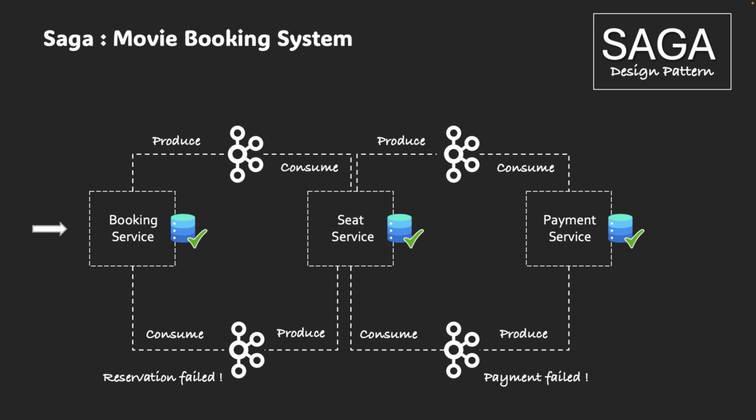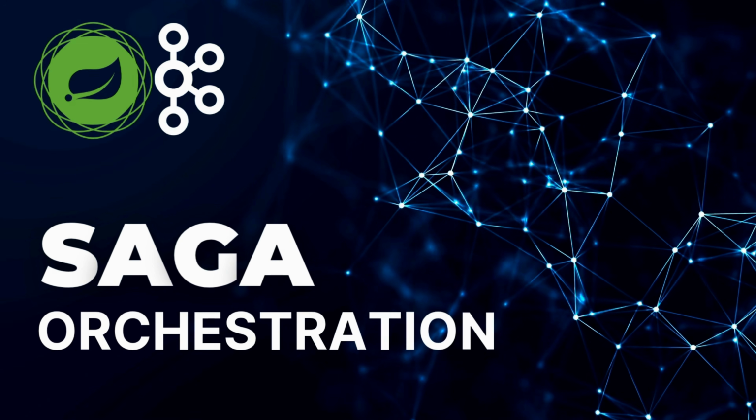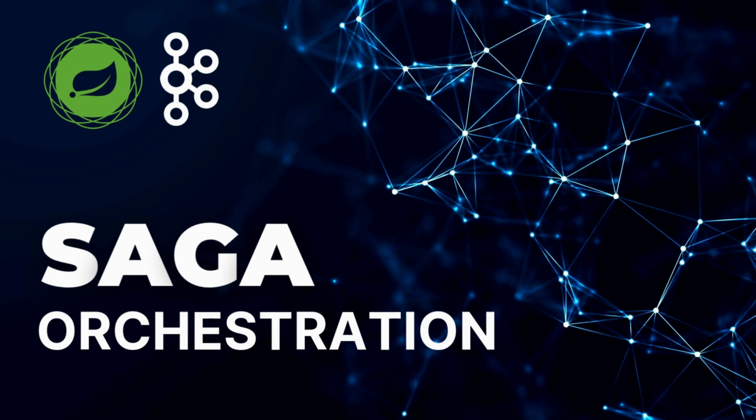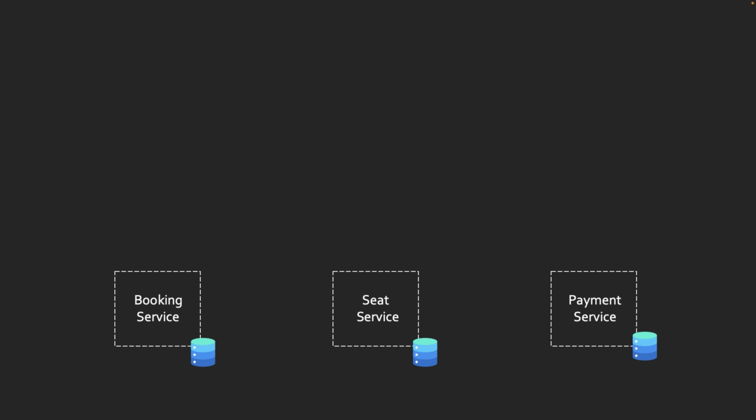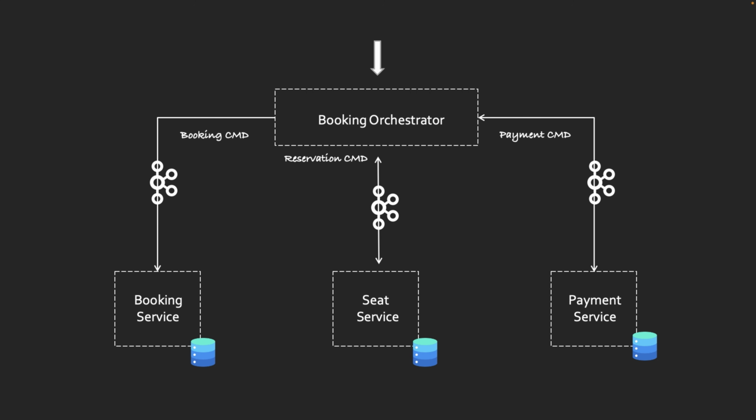So to solve this problem, the Saga orchestration approach comes into the picture, and this changes everything. Instead of services talking to each other directly, we introduce an orchestrator layer, a single brain that controls the entire workflow. What this orchestrator does is receive the request and send commands to the appropriate microservices, listen to their responses, and based on success or failure, it decides the next step.